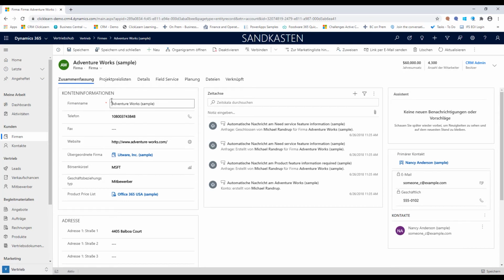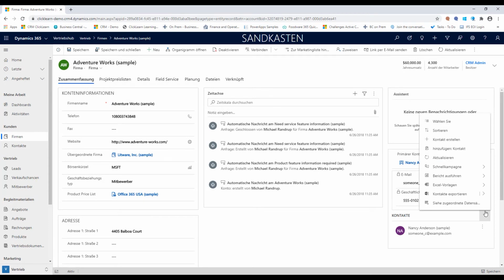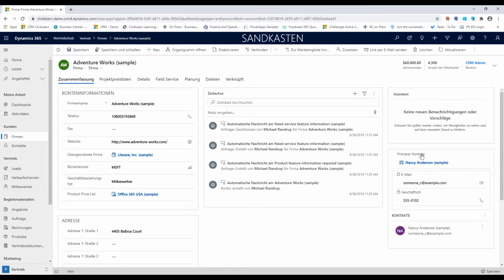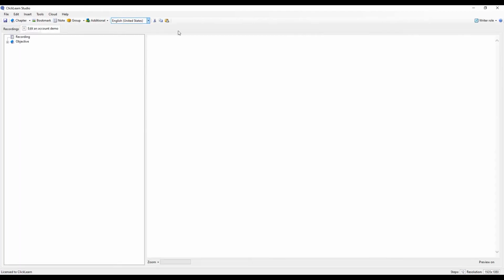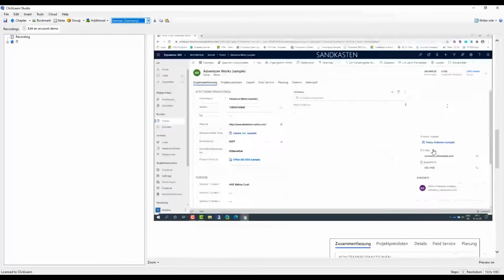This feature actually gives you the ability to go in, set up your processes, have ClickLearn automatically run through them. You can go out, grab a cup of coffee, and when you come back, all of this has been updated. In this case here, if I go back into the editor, you will see that everything is aligned just like we did it in the English version, but now here in the German one, everything is updated into German, but still aligned like we did it originally.